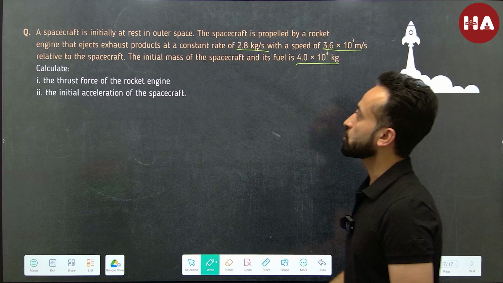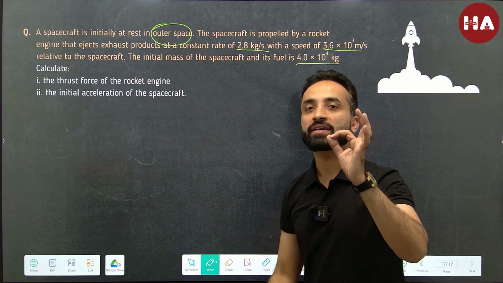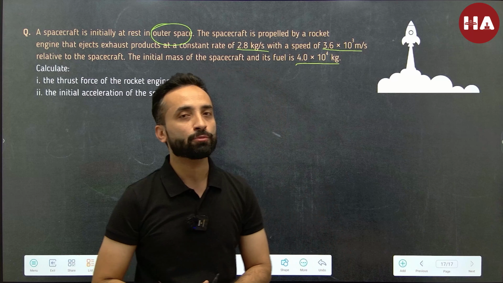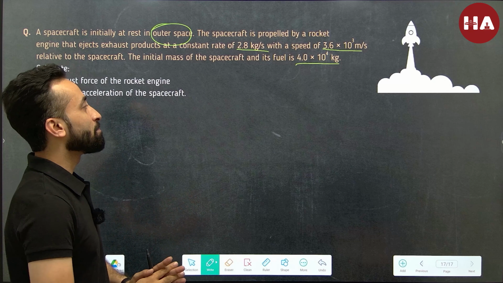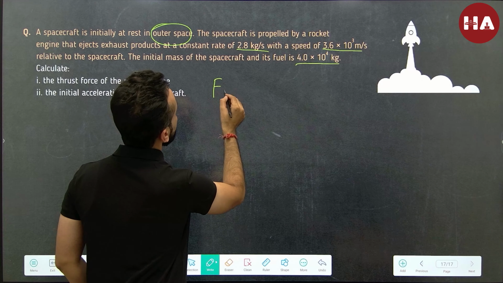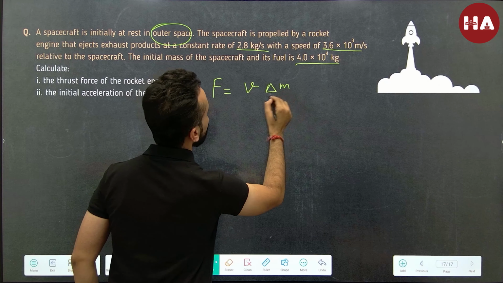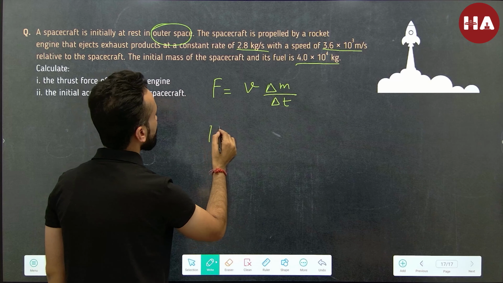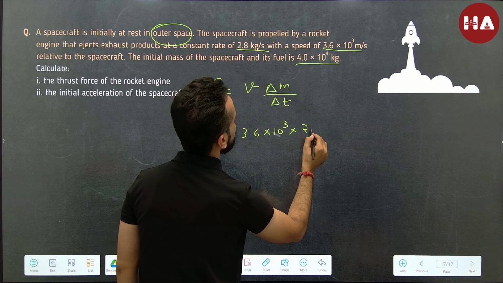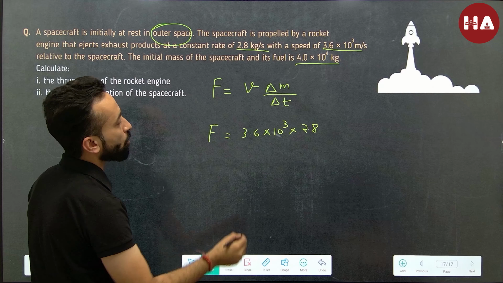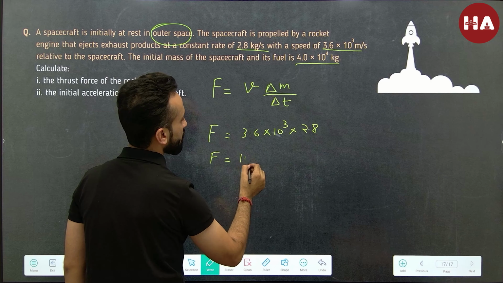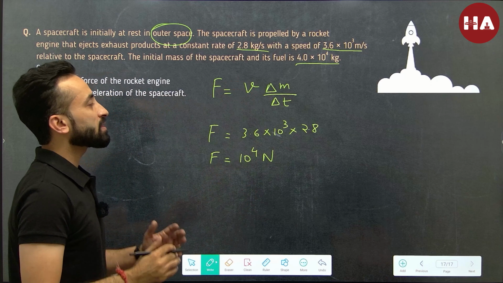Calculate the thrust force. So one thing to be noted here is that it is already in outer space, because if it would have been on the ground, then the force of gravity should also be taken into account in the free body diagram, but that is not the case here. So calculate the thrust force of the rocket engine. So F is equal to, we have just learned, the relative velocity times delta m by delta t. So velocity is given to be 3.6 into 10 to the power 3 and delta m by delta t is 2.8. When we multiply 3.6 and 2.8, approximately we are going to get 10. 10 times 10 to the power 3, it's going to be 10 raised to the power 4 Newton. That is the force, right?